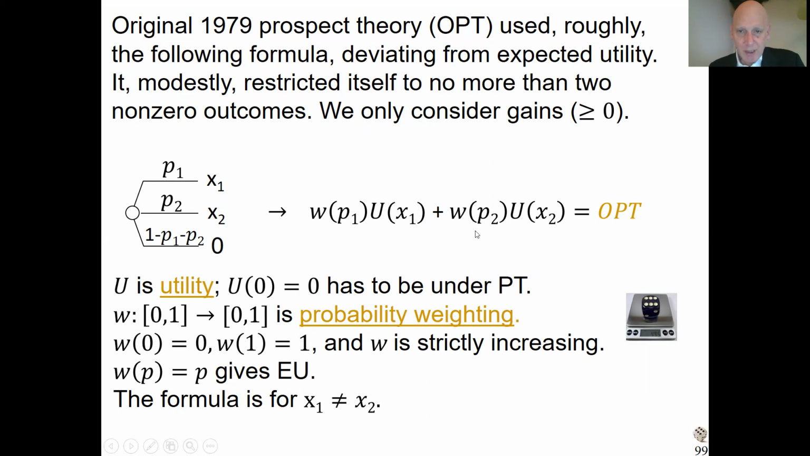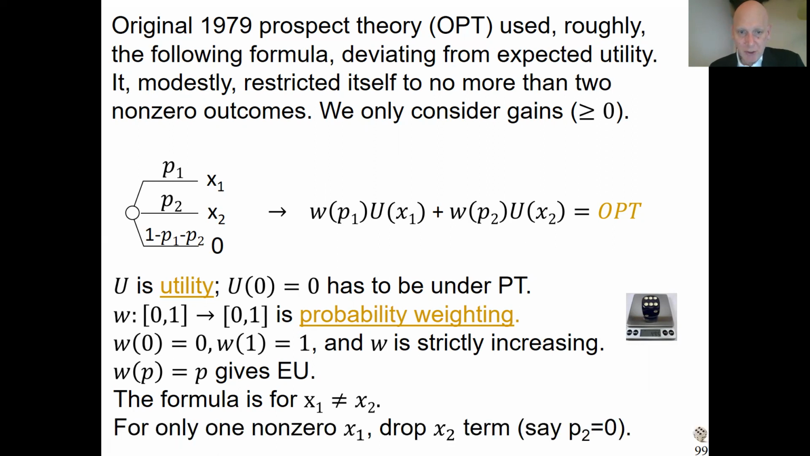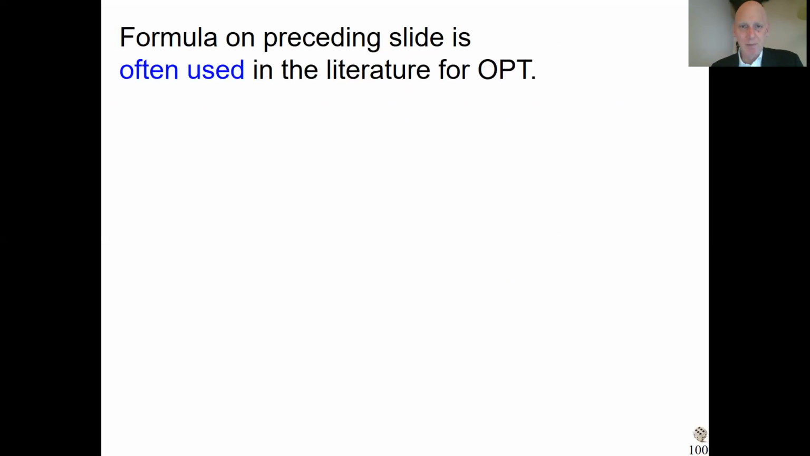By the way, this formula, strictly speaking, is for x1 different from x2, so 2 non-zero outcomes. If there's only 1 non-zero outcome, then we just have to drop this part, or we say p2 is 0, so that this is 0. So that's how this formula also handles 1 non-zero outcome, or no non-zero outcome. So that's how it works.